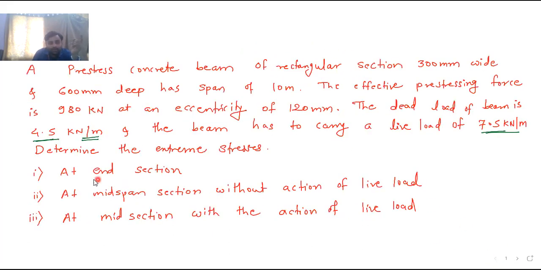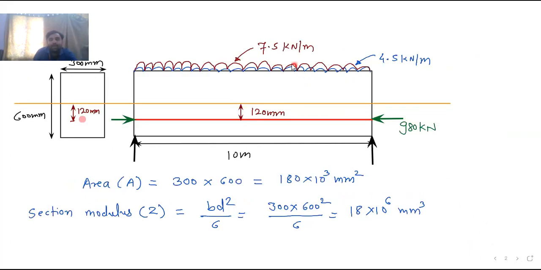If they had not given this second point in this numerical, at the midspan section without action of live load, then we would have directly added both and calculated the total bending moment. Note the difference. Is it clear? Whatever I have told right now, is it clear or not? Yes, sir, clear.